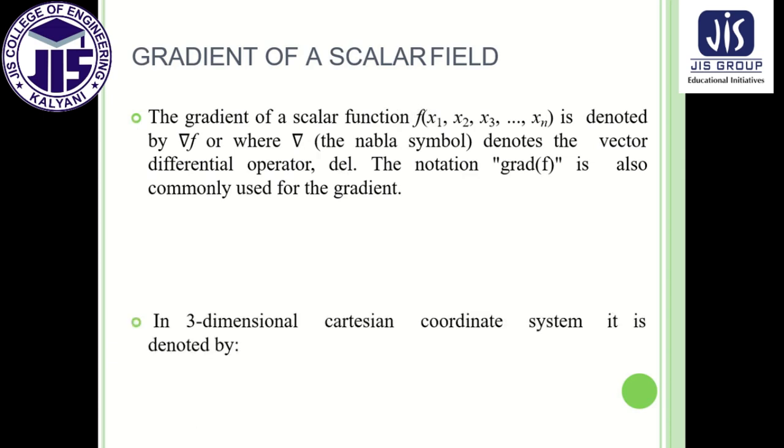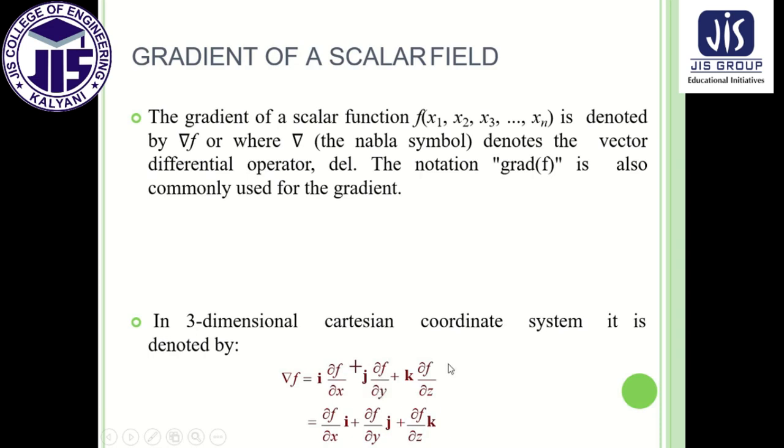So let me show you the form of this operation. So grad f, that is gradient of that scalar field f. If we do this operation, then the form is like this. This is simply i cap, j cap and k cap. This is del f by del x, that is partial derivative. Now if you do this in one dimension, then it will be del f by del x. Now if you consider two dimensions, then it will be del f by del x plus j cap del f by del y.